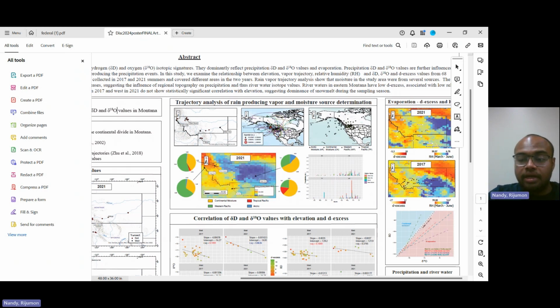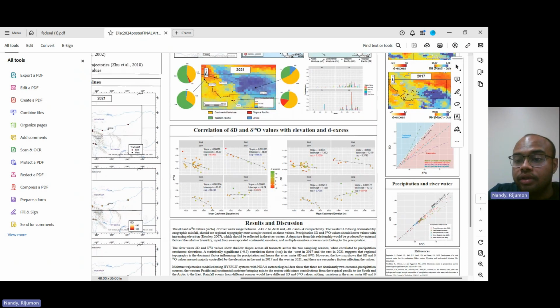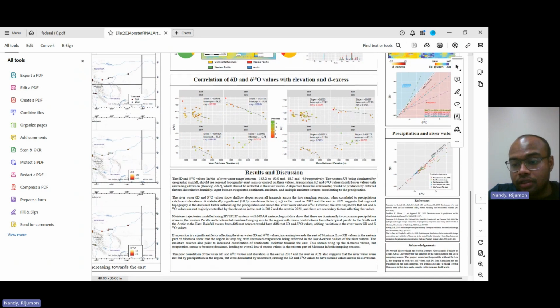So in the eastern part, the evaporation is largely the controlling factor between the del D and the del 18 values. Even though the river water is close to the precipitation water values, we suspect that because of the absence of correlation with elevation, the river water is dominated by the snow melt, which is driving all of the values to more or less an average value that is also being observed over here.